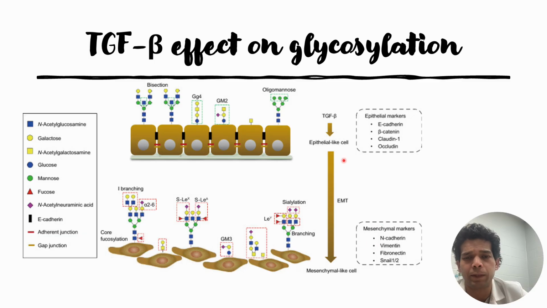So in these conditions, the epithelial markers go down, and if one checks the mesenchymal markers, they might have gone up. One of the common strategies people use is qPCR, that's RT-qPCR, real-time quantitative PCR. Some of the common measurement markers shown here are N-cadherin, Vimentin, fibronectin, Snail 1 and 2. So this is how, in general, TGF-beta causes change in glycosylation from epithelial to mesenchymal.